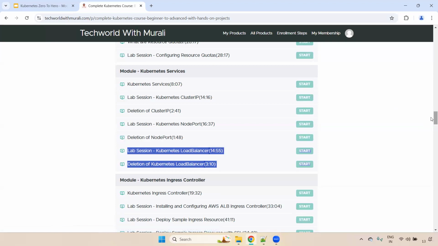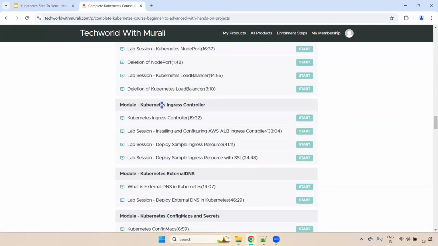That's why what we'll do is use the ingress controller, either the AWS ALB ingress controller or the Nginx ingress controller, whatever. But the majority of projects, if they are using AWS, will go with the AWS ALB ingress controller. So there we will write the ingress resource. There we can define the rules. There we can add multiple microservices.